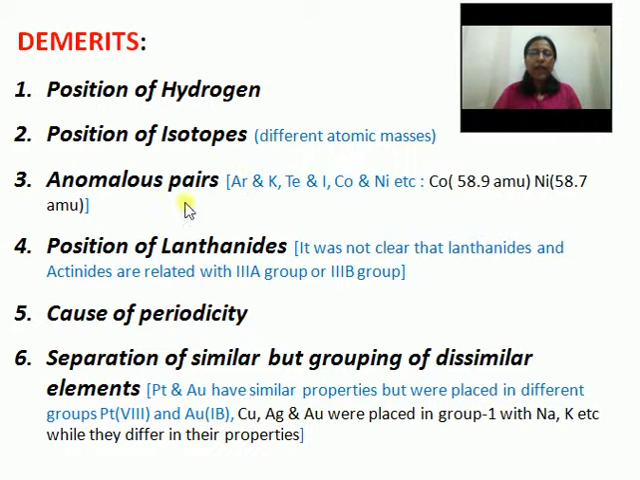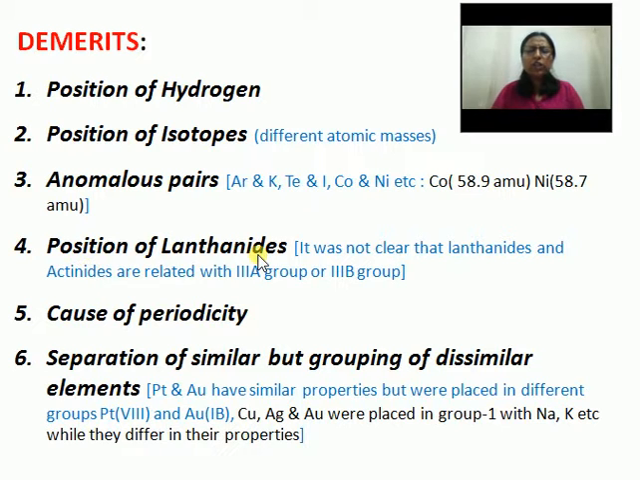Another thing is that some anomalous pairs like argon and potassium, tellurium and iodine, cobalt and nickel, etc. For this you see here cobalt, which has the atomic mass 58.9 AMU, and nickel, which has the atomic mass 58.7 AMU. According to Mendeleev's periodic law, we should keep nickel before cobalt, but actually it is kept after cobalt. So this is an anomaly.